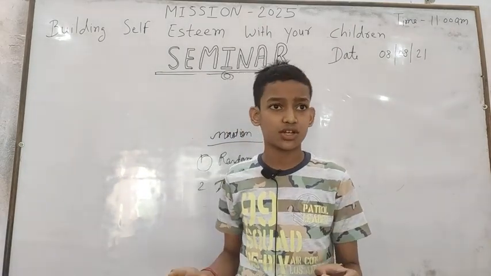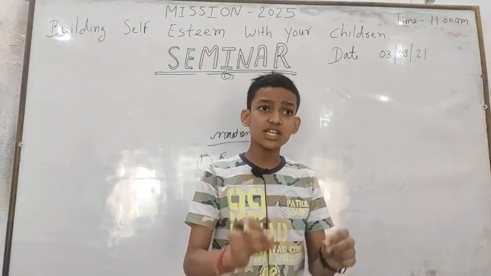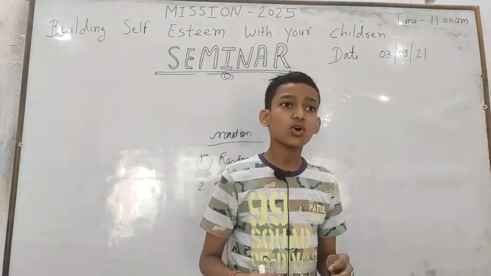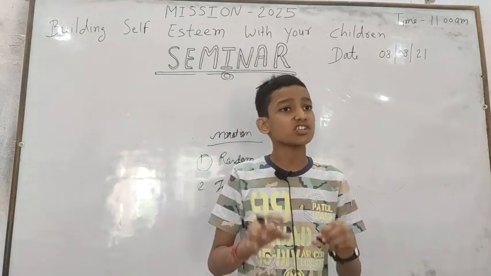Third, rotational motion. When an object spins and turns about a fixed axis, it is called rotational motion. Fourth, oscillatory motion. A to and fro motion of an object about a fixed point is called oscillatory motion.